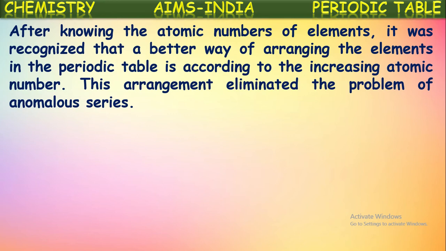So based upon this atomic number basis, he categorized the elements, and it eliminated the problems that arose due to the atomic weight series. Some problems like anomalous series and even the placement of isotopes in the periodic table. These all problems which were faced by Mendeleev's periodic table were eliminated. How? By choosing atomic number as the basis instead of atomic weight.